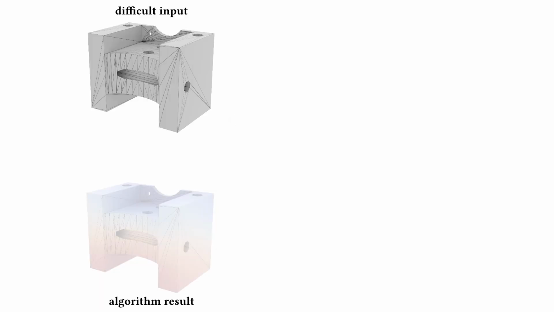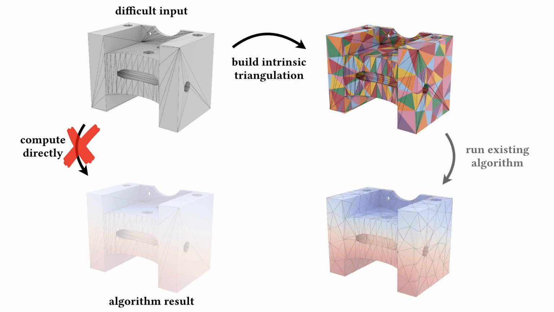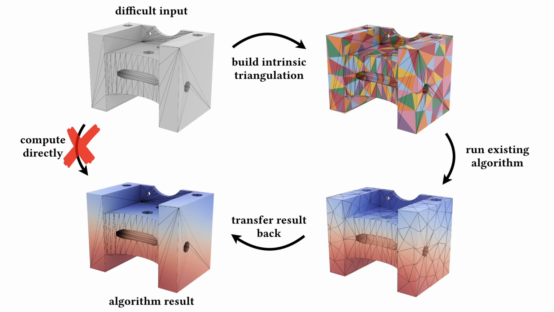How would this black box actually work? Well, suppose you have some input where computing directly in the input mesh wouldn't work well. Instead, you can build a corresponding intrinsic triangulation, run your computation there, and then transfer the result back. This offers robustness to surface geometry programs without any conceptual changes to existing algorithms.